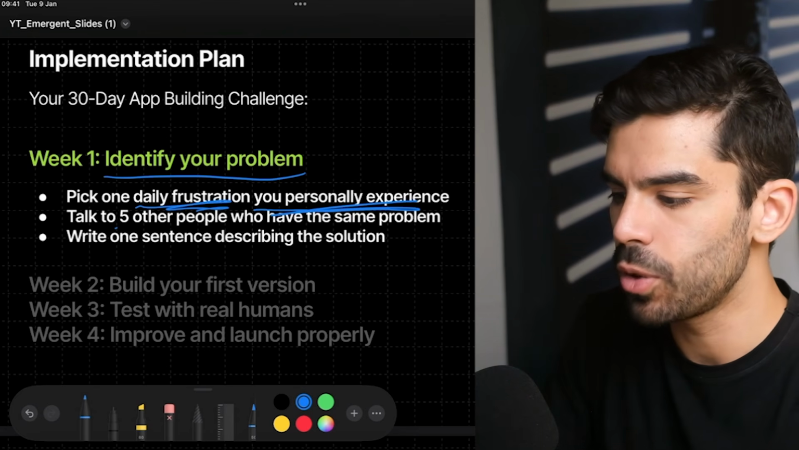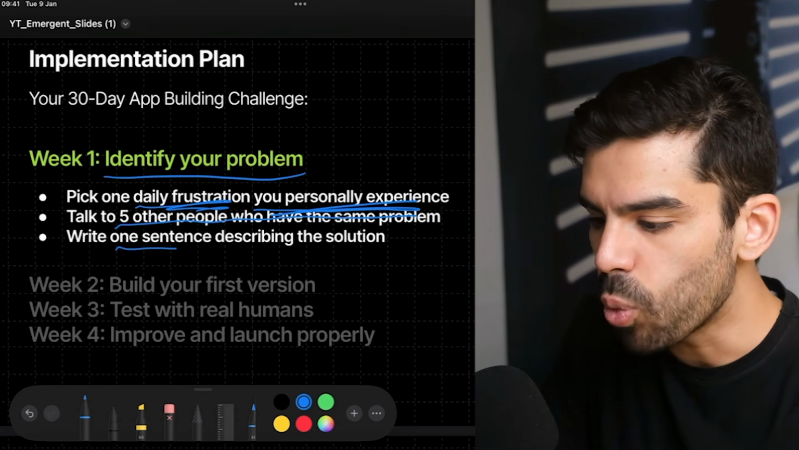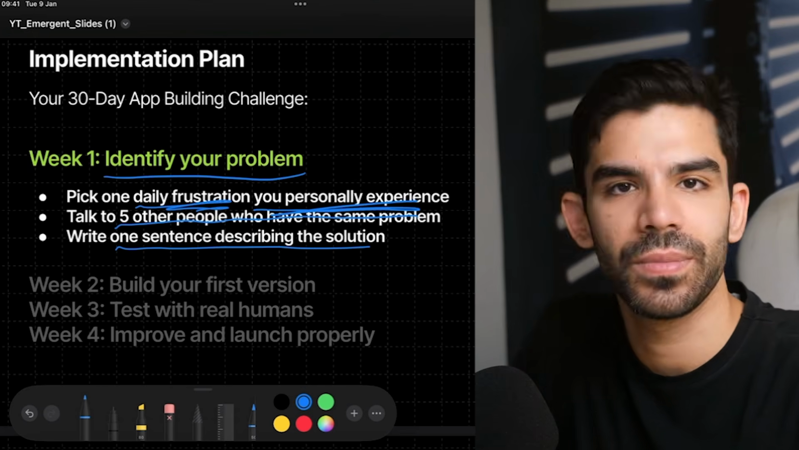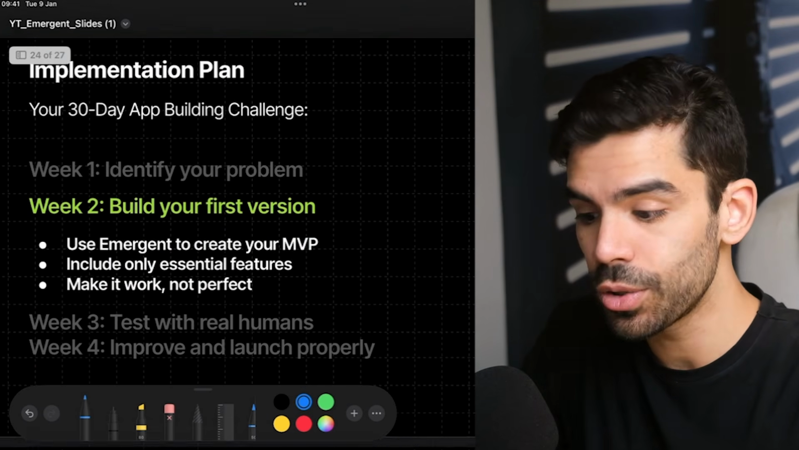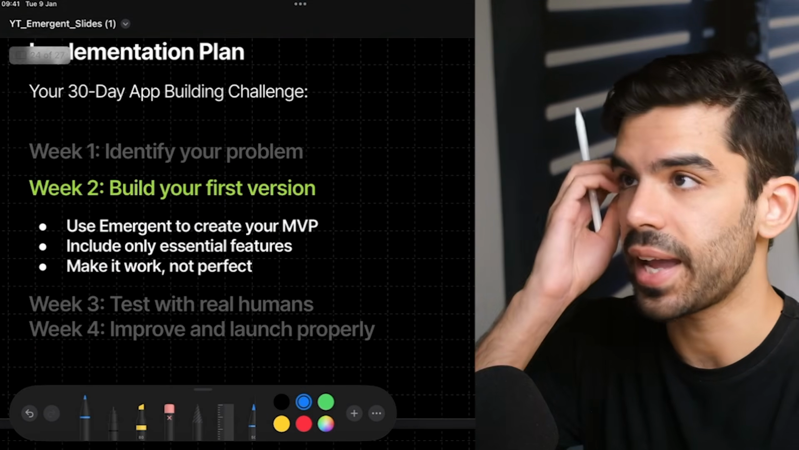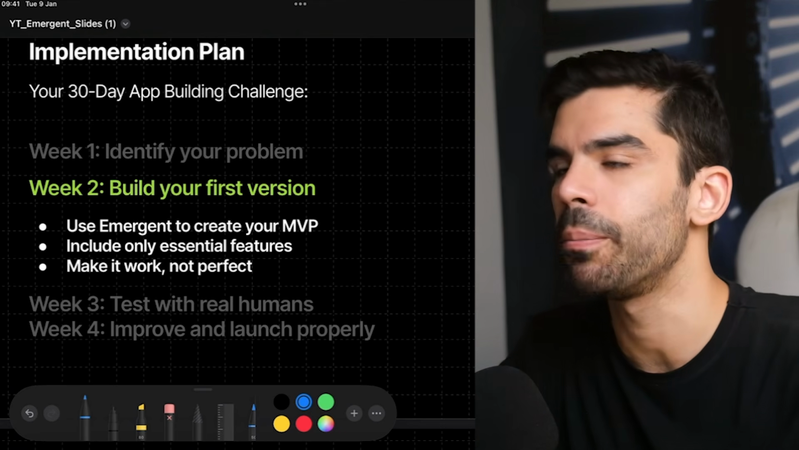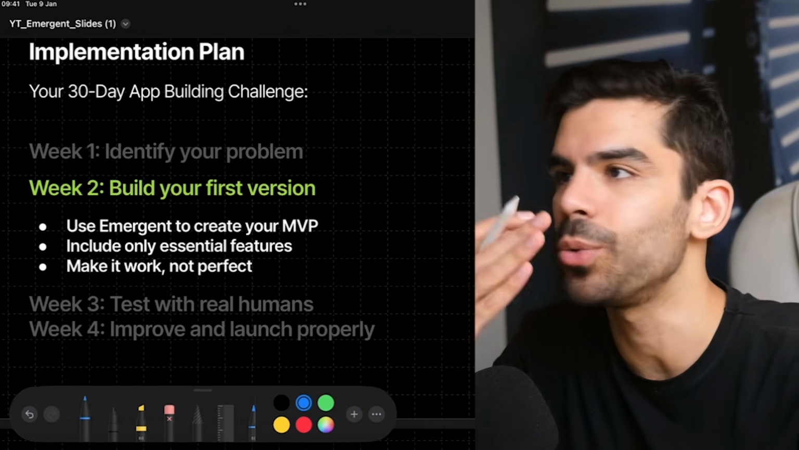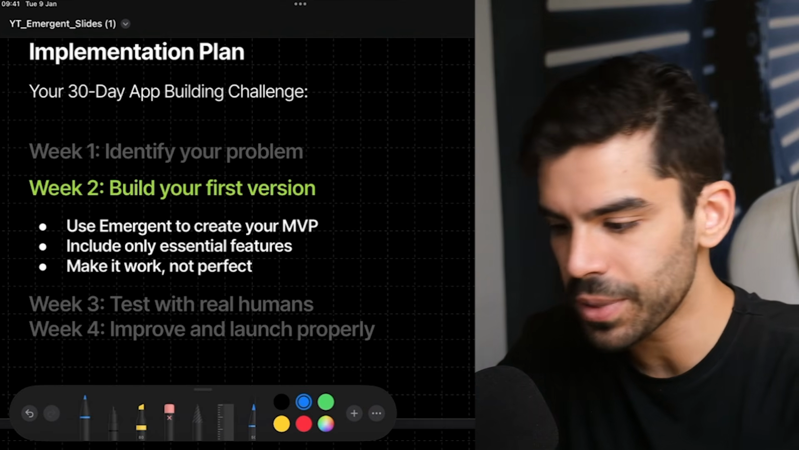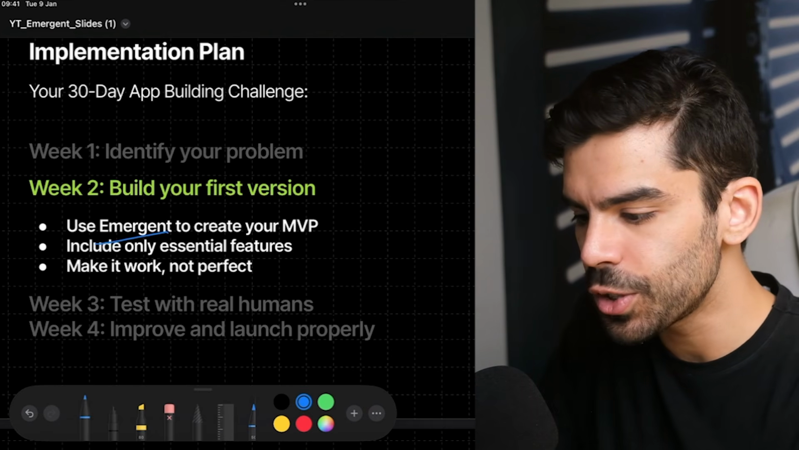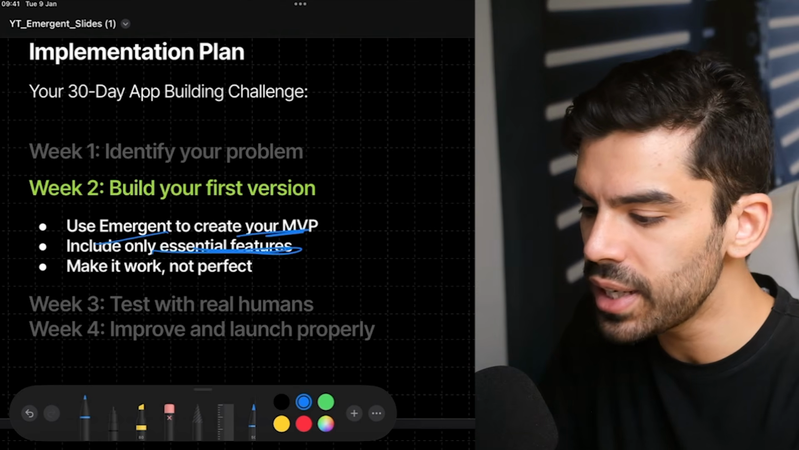Talk to 5 other people who have a similar problem and write one sentence describing the solution. Just one sentence. You can go to ChatGPT and say, hey, I am trying to work on this idea, let's have a brainstorming session, let's do a competitive analysis. You can go to Gemini, do competitive research there using deep research, and then use Emergent to create an MVP and include only the essential features.